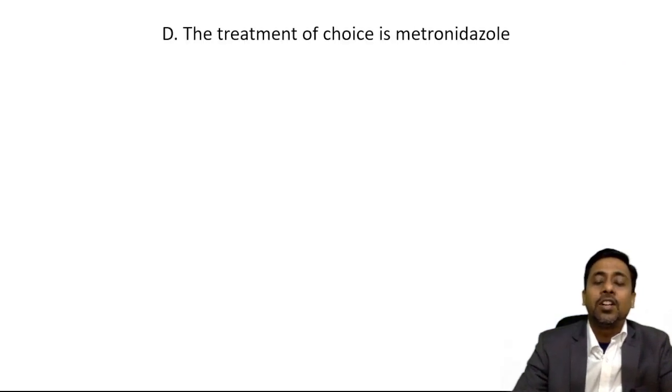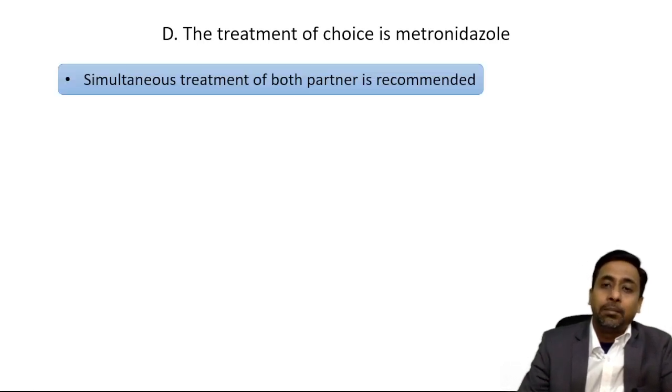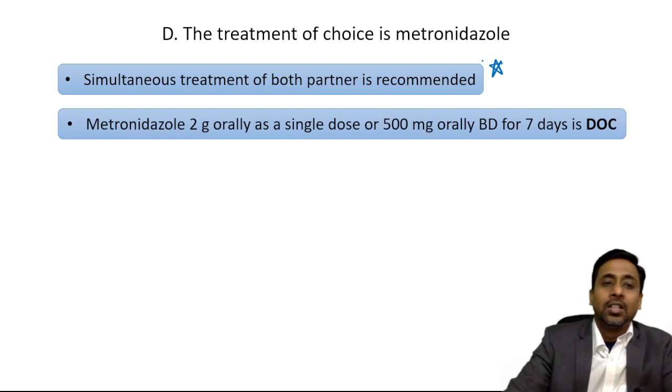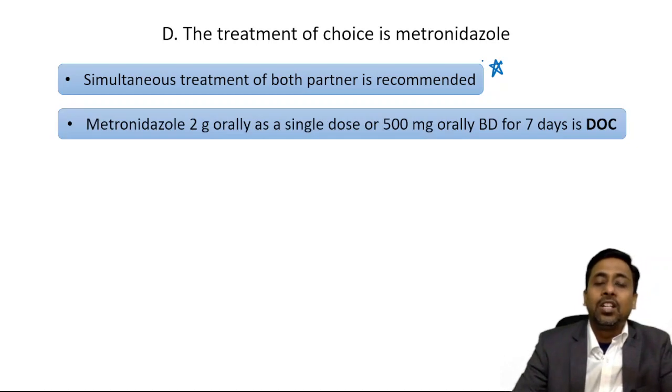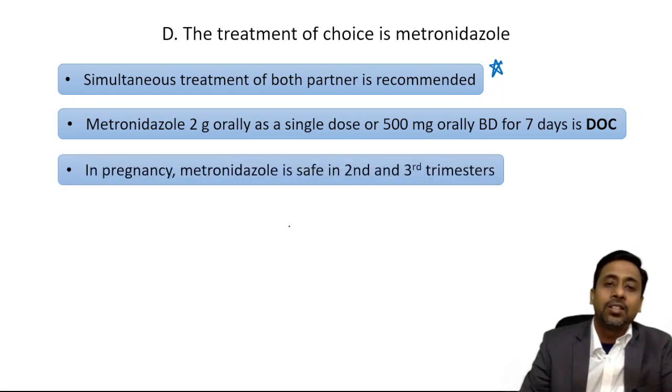Now the treatment of choice is metronidazole. Yes, the treatment of choice is metronidazole, and treatment of both partners is recommended in case of trichomoniasis because it may cause infection in male patients also. And metronidazole 2 gram orally as a single dose or 500 mg orally BD for 7 days is the drug of choice. And in pregnancy, metronidazole is safe in the second and third trimesters. Okay, so the drug of choice is metronidazole, either a single dose of 2 gram or 500 mg BD for 7 days, whatever.